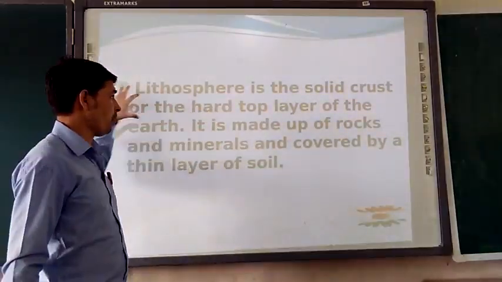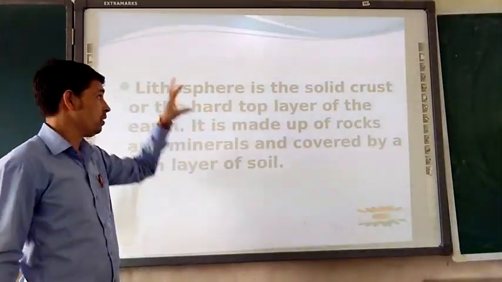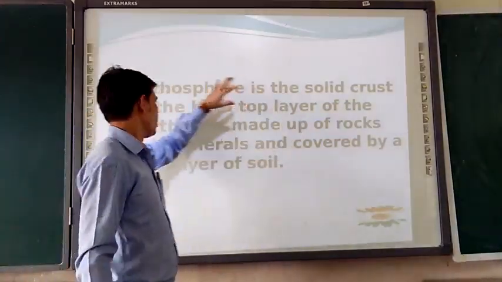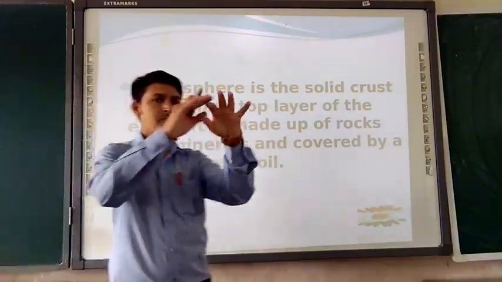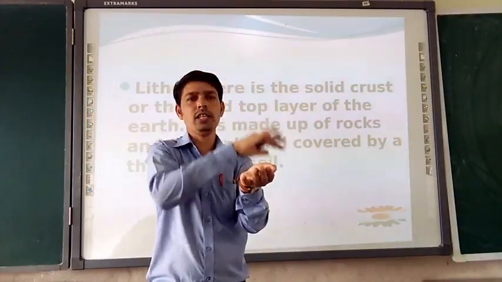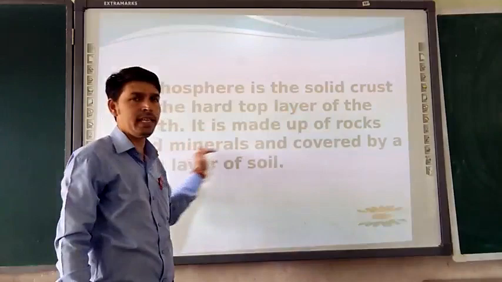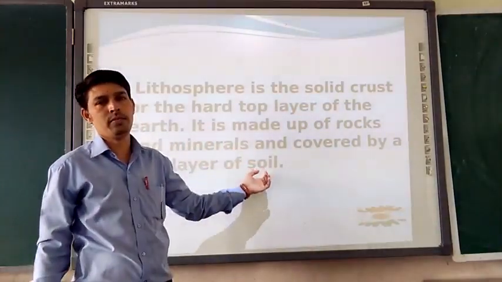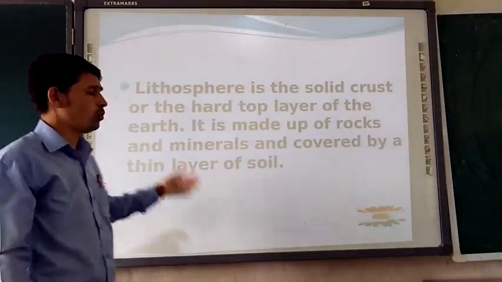Moving further to discuss what the lithosphere is. Lithosphere means a sphere of land, the solid crust, the hard top layer of the earth. The upper layer of the earth is called the lithosphere, which consists of rocks, minerals, and a thin layer of soil.